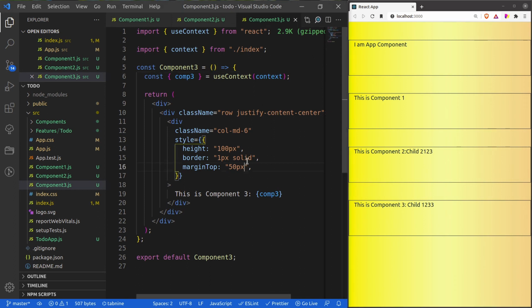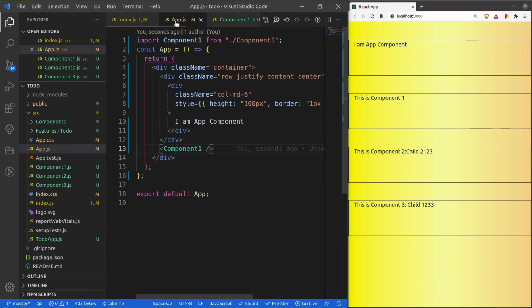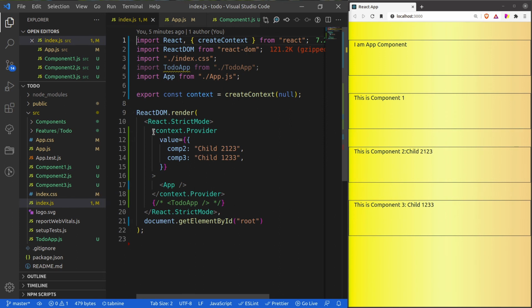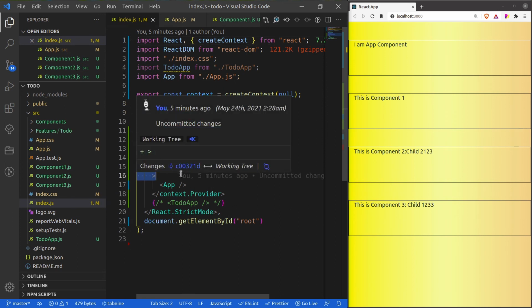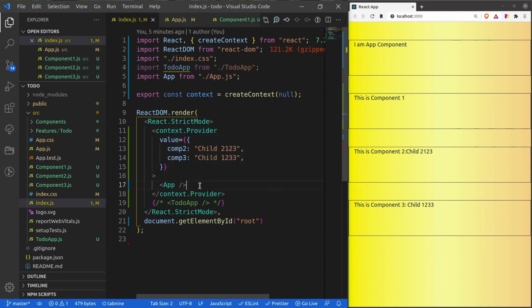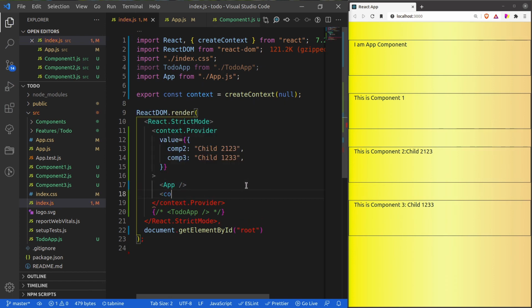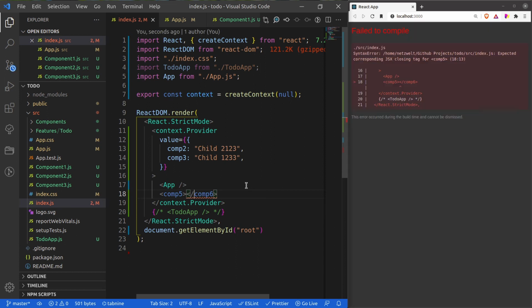right? So now let me share one interesting fact with you. The recommended approach is that we should use our provider only very close to the consumers. Because if I am going to use a provider at the top, and let's say there are other components, say component 5, and then component 6.